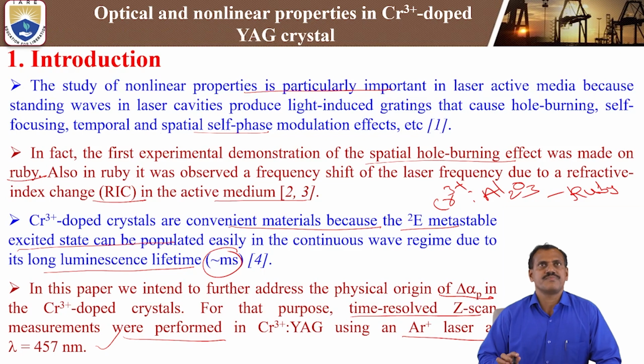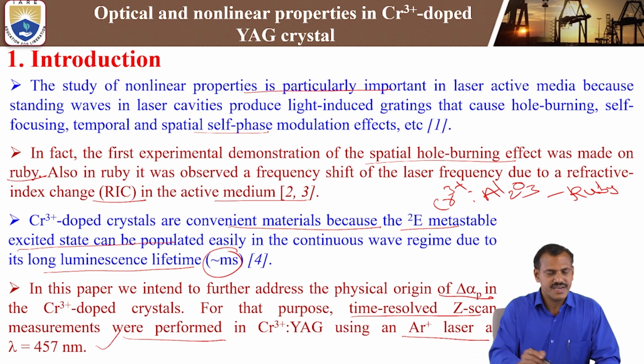So first, the introduction. In the introduction, we are going to study the nonlinear properties, which are particularly important in laser active media, because a standing wave in the laser cavity produces a light-induced grating that causes hole burning, self-focusing, and temporal and spatial self-phase modulation effects. In fact, the first experimental demonstration of the spatial hole burning effect was made on the ruby crystal. Ruby is nothing but chromium 3 plus doped aluminum oxide. We are going to discuss the refractive index change in active media, which we are going to study in the chromium 3 plus doped YAG crystal.